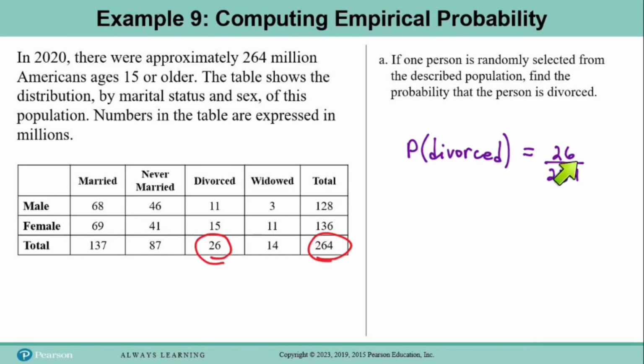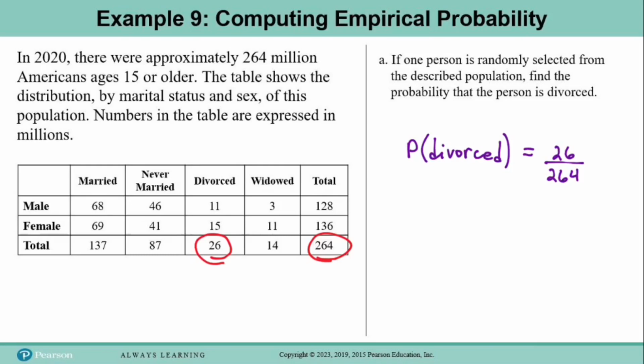Remember, we don't have to write the millions because they would cancel out anyway, and we're going to get a decimal value for this. Now, they will have to tell you when you do your homework assignment how many decimal places to keep, so watch for the instructions that tell you how many decimal places to round to. Here, we are going to round to 2 decimal places.